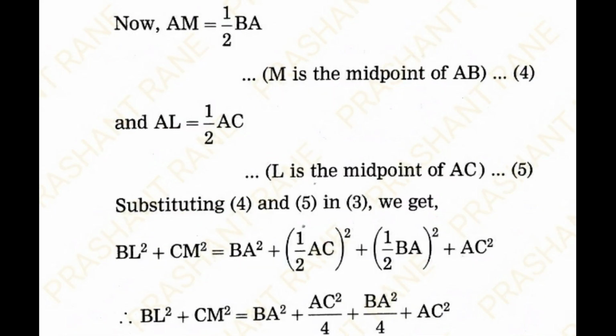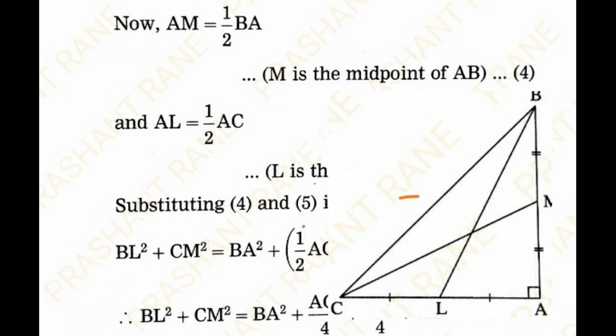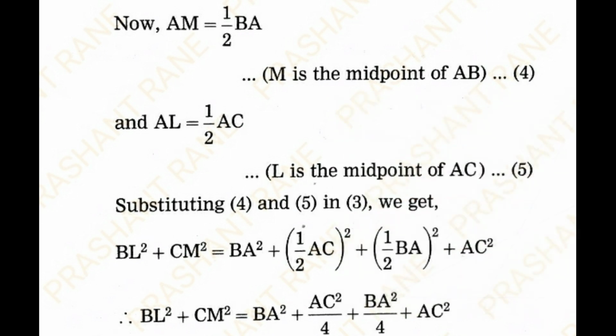Now we know that AM is equal to half of AB. What is the reason? M is the midpoint of segment AB. Similarly, AL is equal to half of AC, since L is the midpoint of AC. Substituting AM and AL, we get BL square plus CM square is equal to BA square plus (half of AC) the whole square plus (half of BA) the whole square plus AC square. So what do we get? BL square plus CM square is equal to BA square plus AC square upon 4 plus BA square upon 4